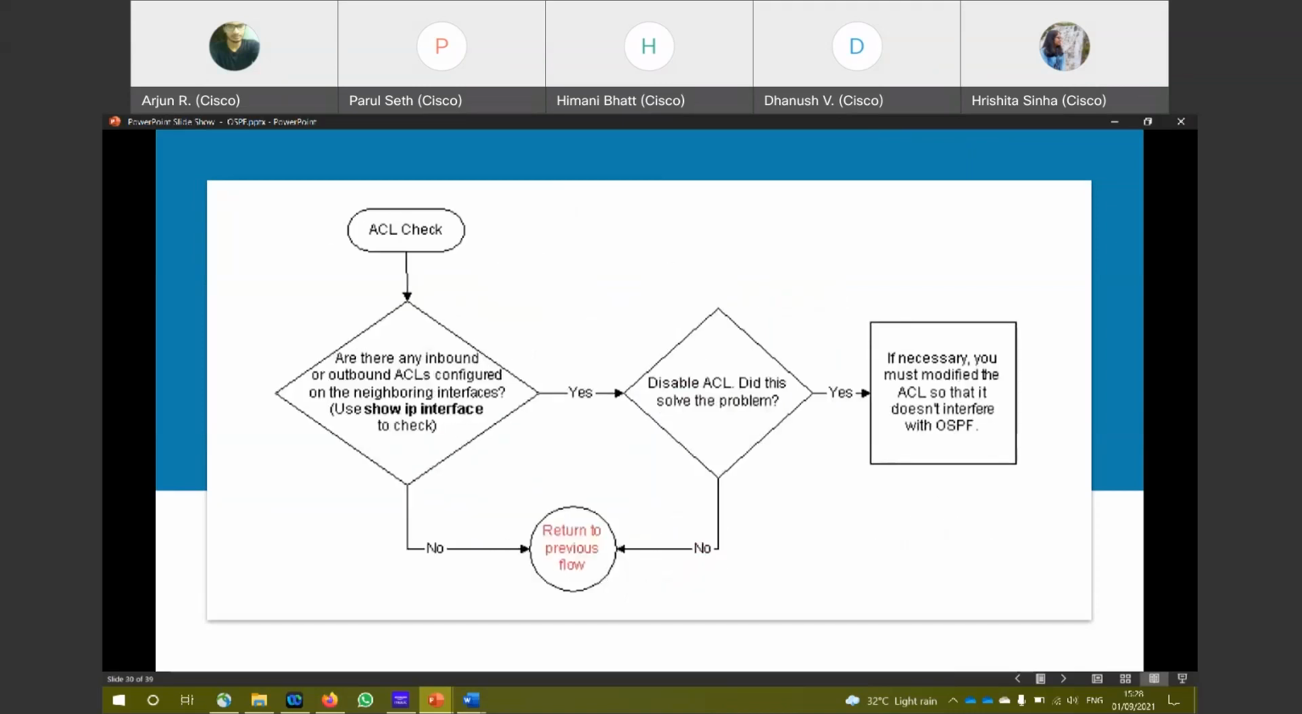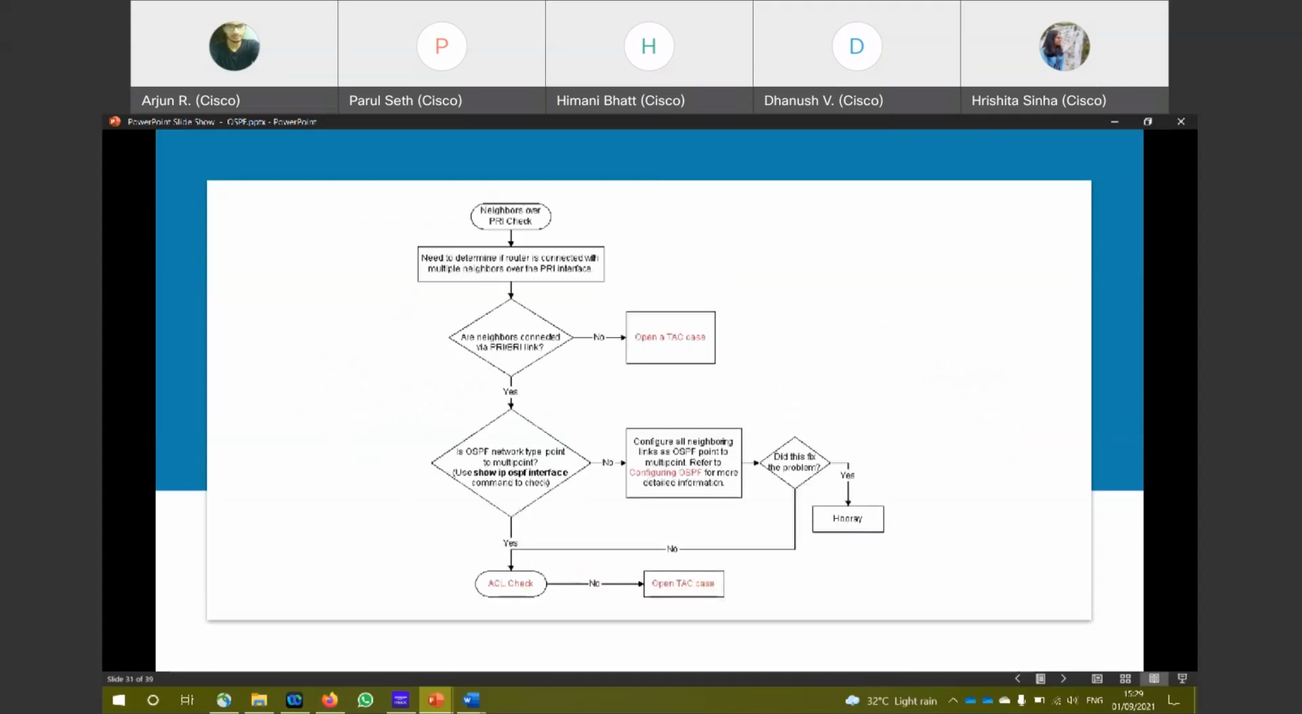Then the ACL check. ACLs could also be a problem, like I said. You could try disabling the ACL and then re-enabling it again to check whether that is the problem. OSPF has a protocol number, just check. Yeah, 89. So you can check whether the ACL is blocking that, and you must permit it for OSPF to work.